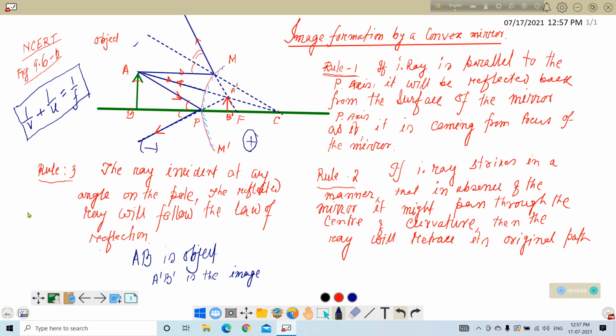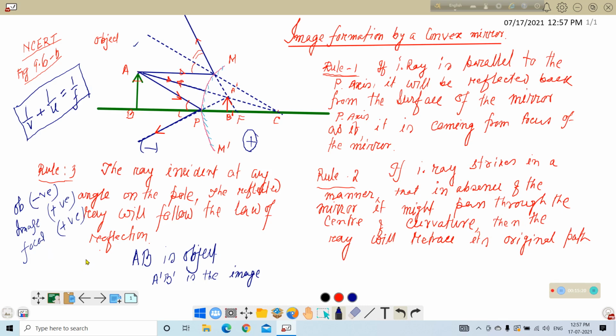So, I am writing here in brief: object distance is negative, image distance is positive, and focal length is also positive.